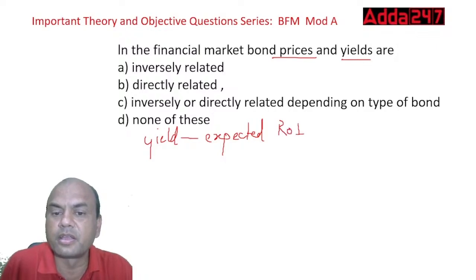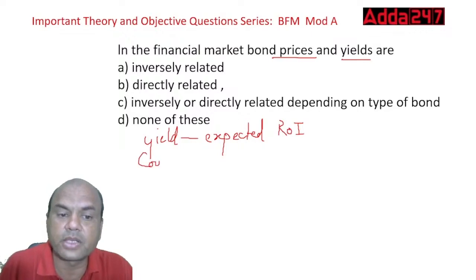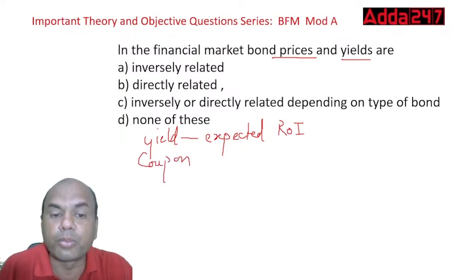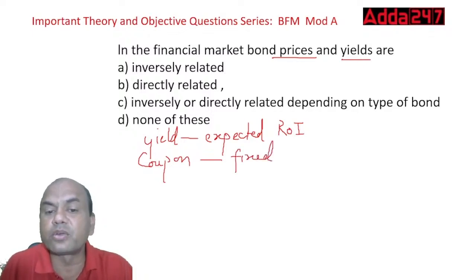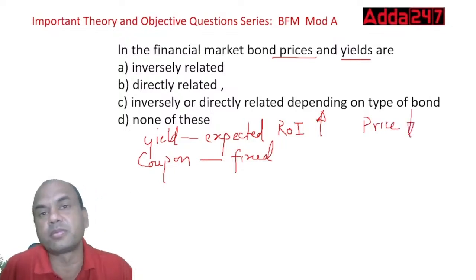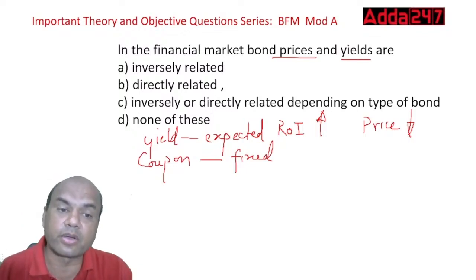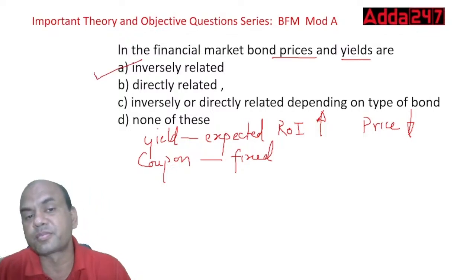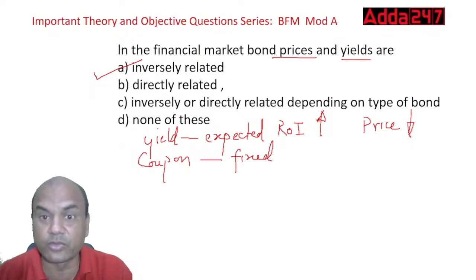Okay, that is yield. There are two rates always in any bond. One is coupon and second is yield, right? So coupon is always fixed. Once it is given, it's fixed. You can't change it. But this yield goes on changing. Expected rate goes on changing. If the expected ROI goes up, then the price of your existing bond will go down. Always remember. If the expected ROI goes down, your price of the bond will go up. So it is what? Inversely related, isn't it? In financial bond market, bond prices and yields are inversely related always.